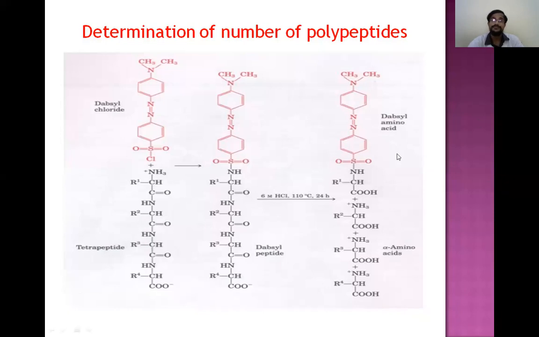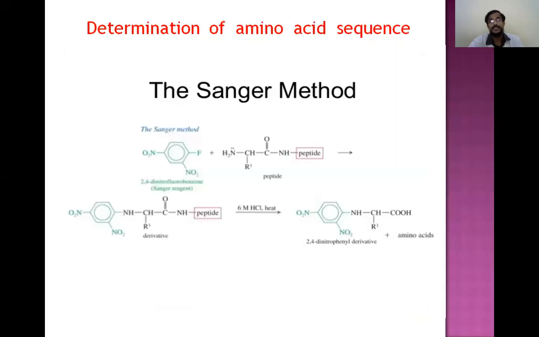Okay. So how many dansyl amino acids are there? That many polypeptide chains are there. So in this way we can determine the number of polypeptide chains. Now, determination of amino acid sequence. The amino acid sequence is determined by adding Sanger's reagent and Edman's reagent.